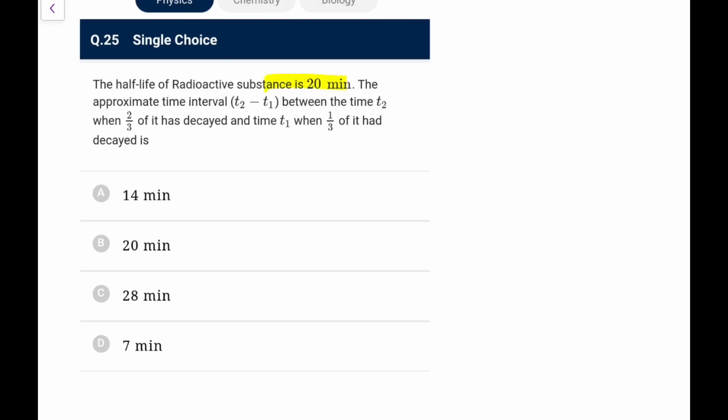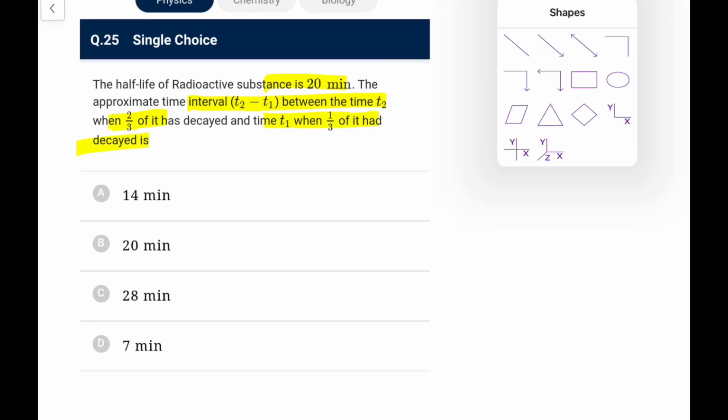The half-life of a substance is 20 minutes. The approximate time interval between T2, when 2/3 has decayed, and T1, when 1/3 has decayed. This is a question already asked in NEET or JEE Main.